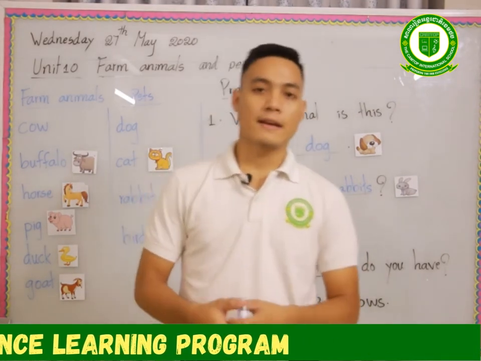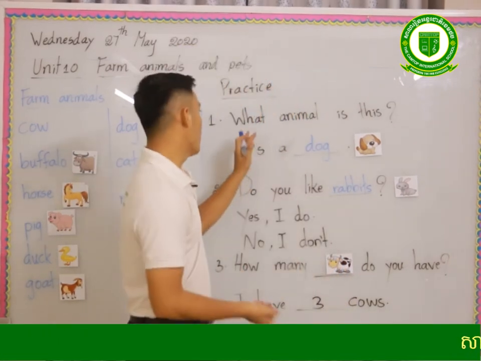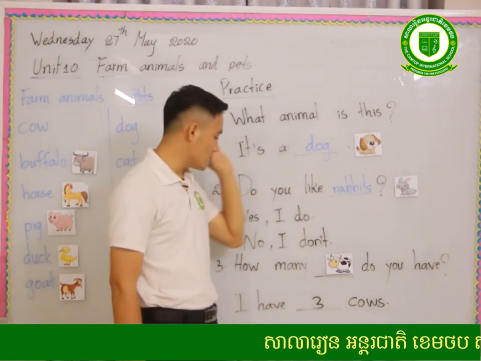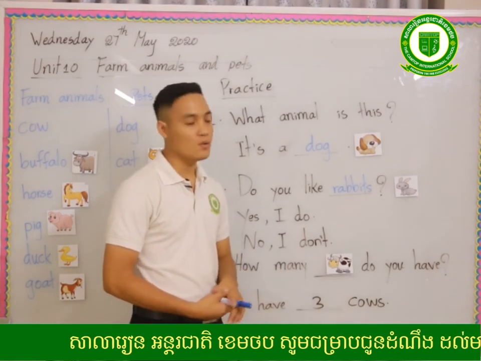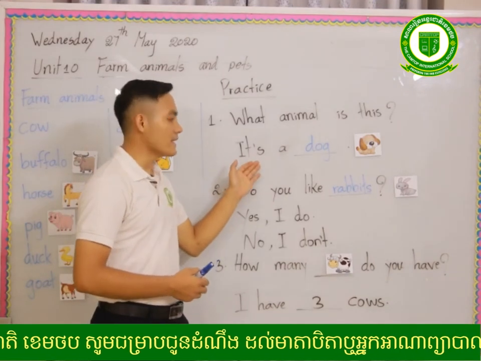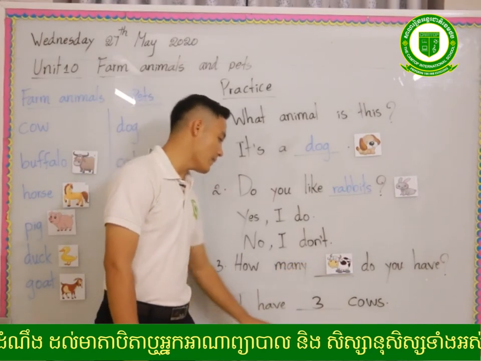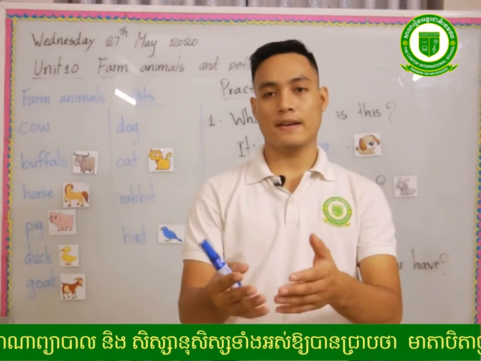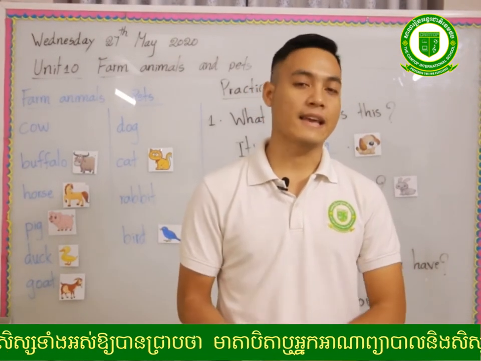You learned a lot, and you also know how to ask questions like what animal is this? Do you like rabbits? How many cows do you have? And you also know how to answer, like it's a dog. Yes, I do. No, I don't. I have 3 cows. Okay, so hopefully you can catch the keywords and also the questions and answers pretty clearly.